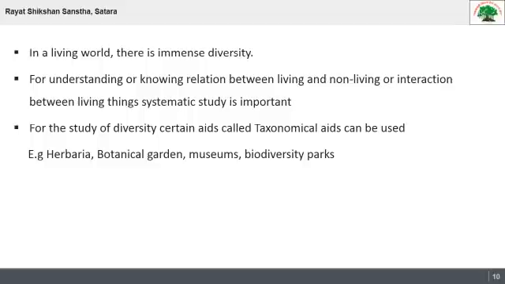So for this study there are herbarium, botanical garden, museum and biodiversity park. These taxonomical aids help us in studying this huge diversity of organisms. So this herbarium means exactly what?